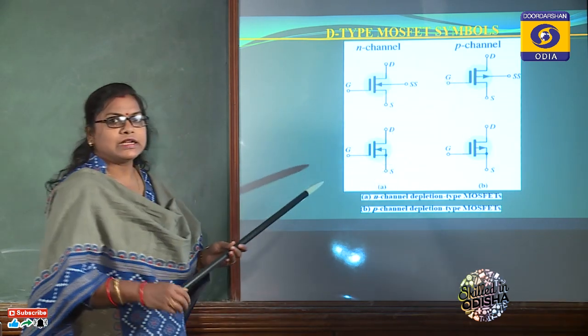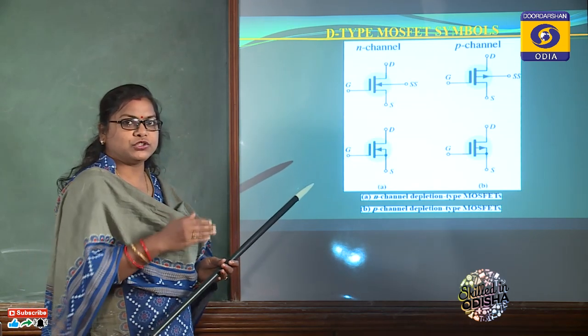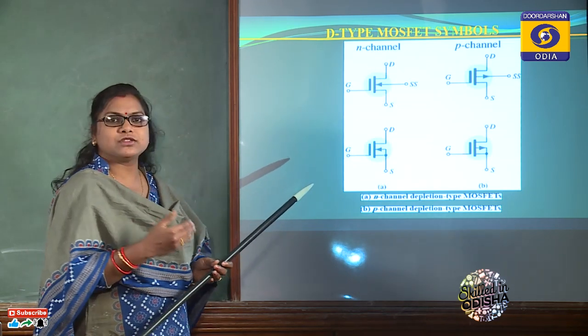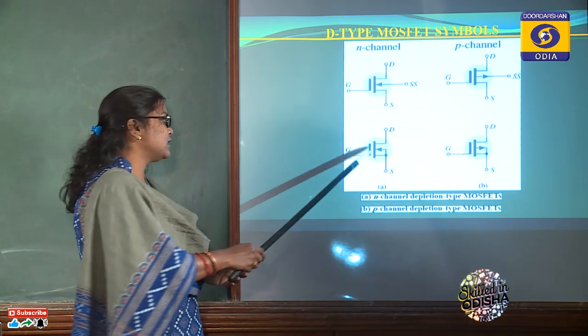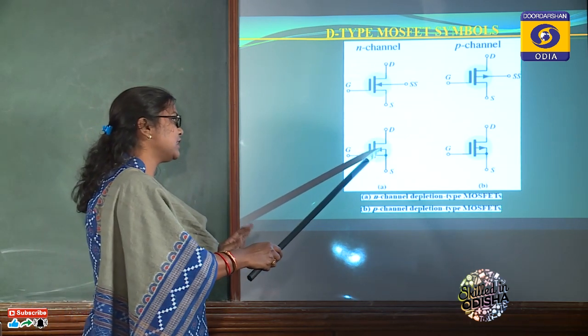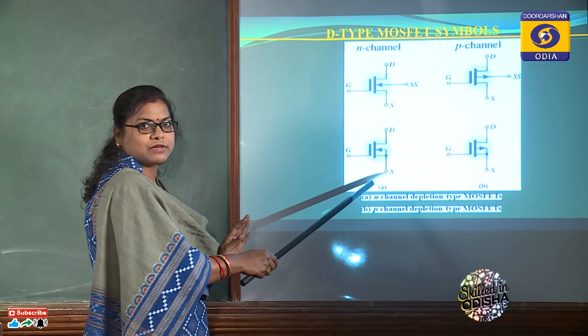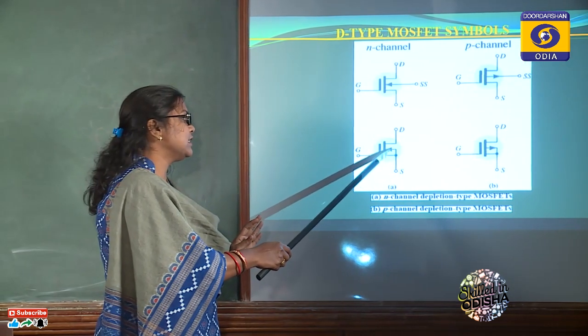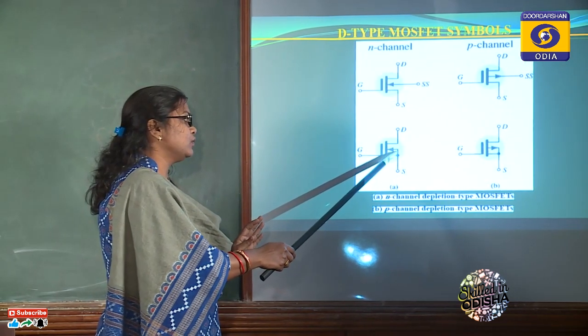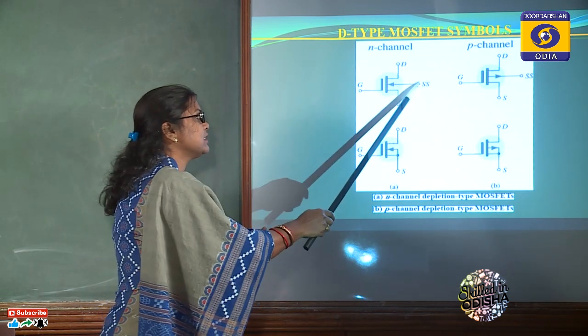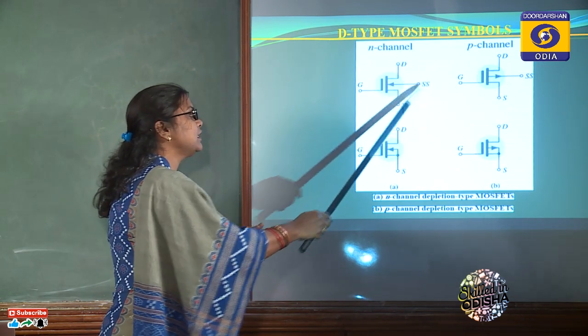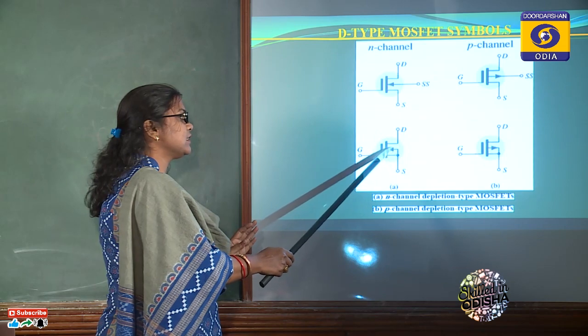The base on which this structure is embedded is called a substrate. In some cases, this substrate is also given as a fourth terminal. In some cases this substrate terminal is given, and in some cases it is internally shorted to source.